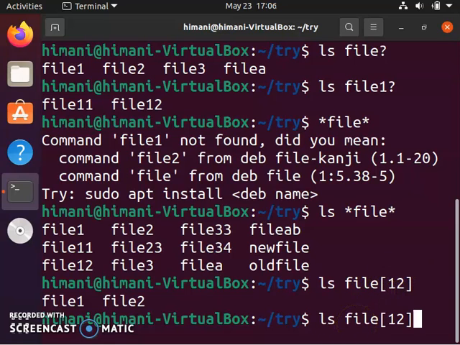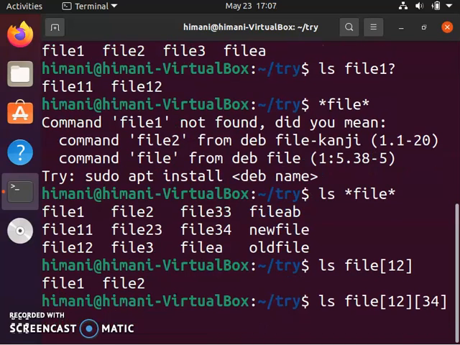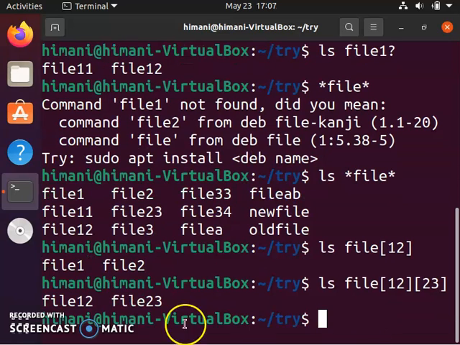And if I write file[12] and then [34], okay, I give file [23], then what combinations are allowed? File12, file13, file22, file23. Apart from that, no other combination will be allowed here. So we can see in the output, file12 and file23 are getting selected. So the character class is going to replace a single character out of the characters mentioned within the square brackets.